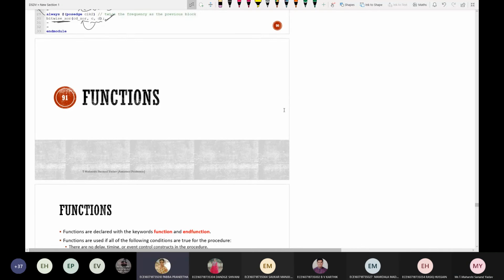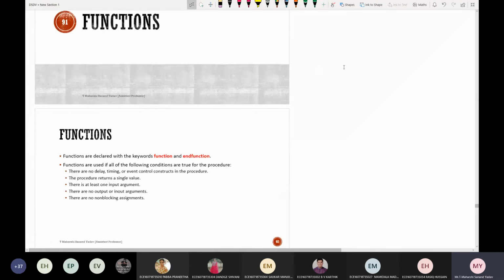In a task, it will start with task and end with endtask. Okay. Next, a task can have delay, it can have timing control statements and looping statements as well. Next, how much time will it take to execute? Non-zero. Correct, a non-zero amount of time. So once you understand tasks, functions will be dead easy. See here, function. What is the difference here? Instead of task and endtask, it will be function and endfunction.